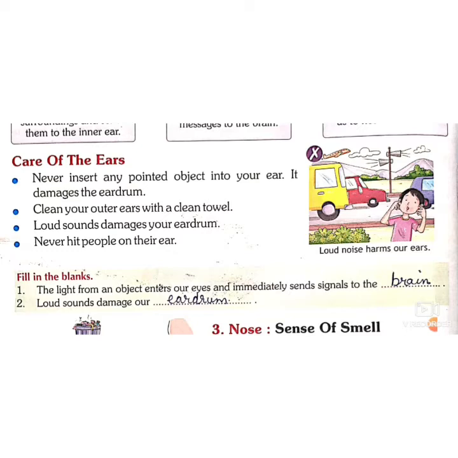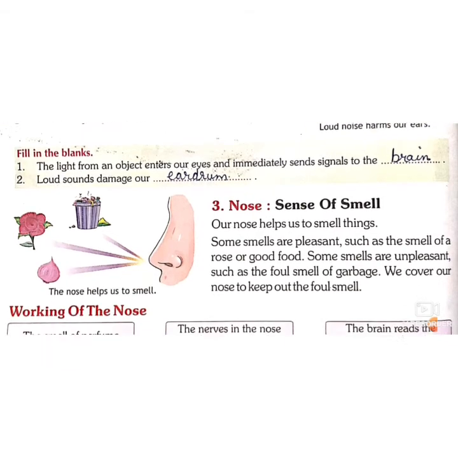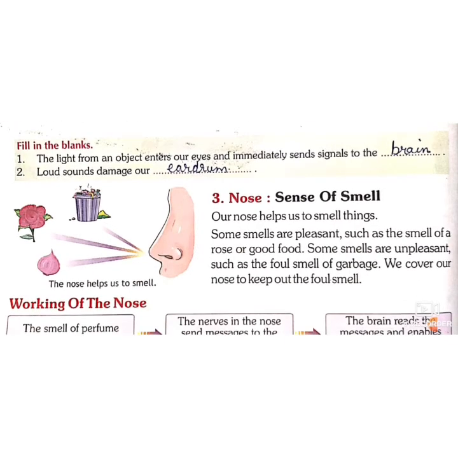It damages the eardrum. Clean your outer ear with a clean towel. Loud sound can damage our eardrum, so avoid it, and never hit people on their ear because it can also be dangerous. Fill in the blanks. The light from an object enters our eyes and immediately sends signal to the brain. Loud sounds damage our eardrum.